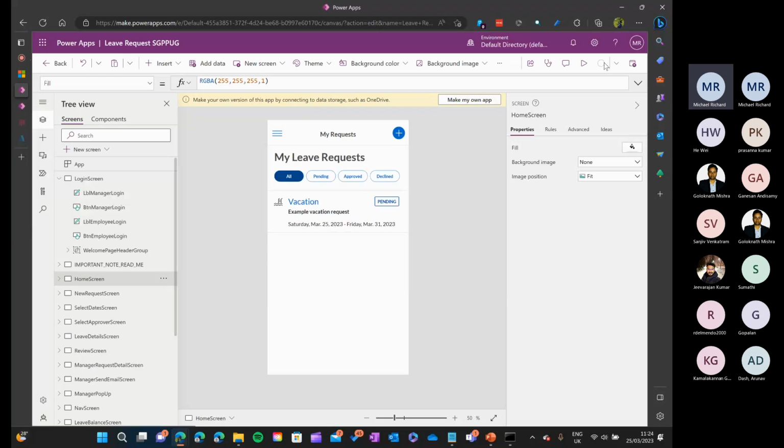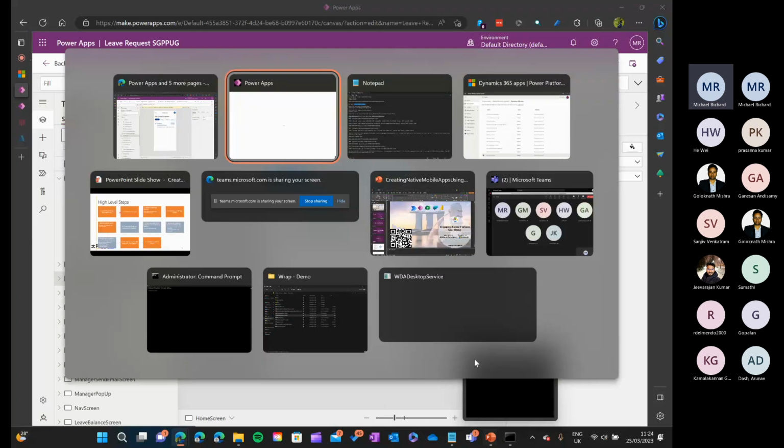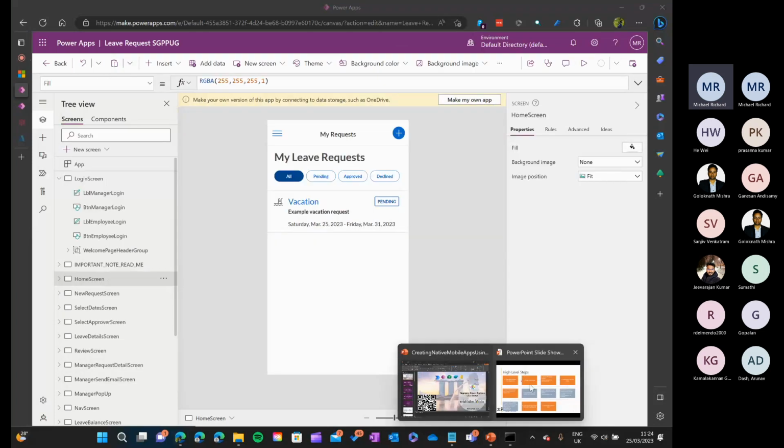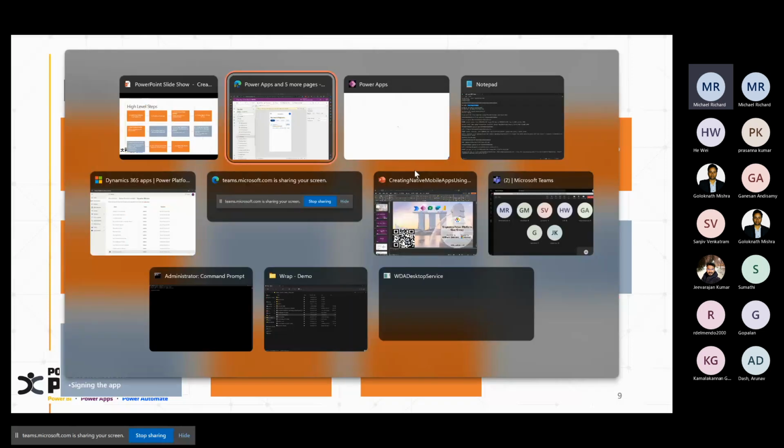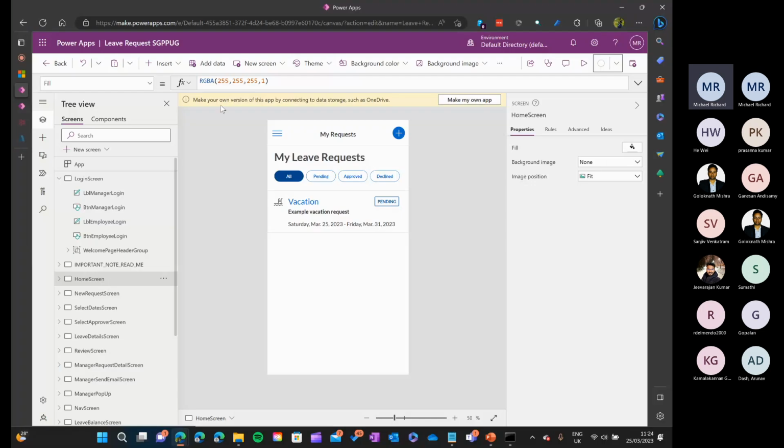It's still saving. Okay. So meanwhile, I'll go to my steps, right? So this is what we have done. We have installed the app solution. We have created a Canvas app. We are now going to create a simple Power App solution and add the Canvas app to the solution. Once it is done, you can see the wrap button in your app. Okay. So let's go back.